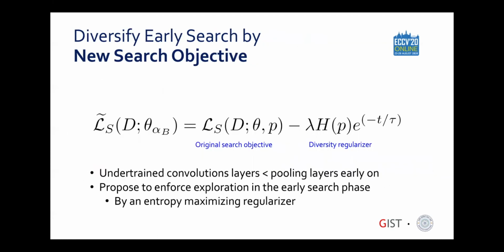Another unique problem we encountered was the extreme preference towards layers with no linear parameters, such as pooling, during the early search. This is because under-trained convolution layers are worse than pooling layers early on, especially in the binary domain. We found that diversifying the early search via an entropy maximizing regularizer with an exponentially annealed weighting helps to mitigate this problem.